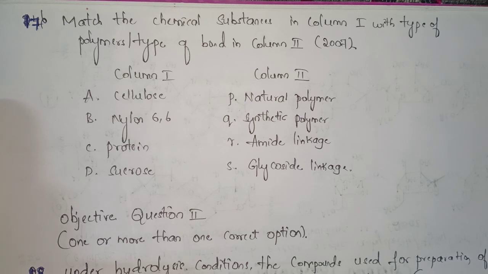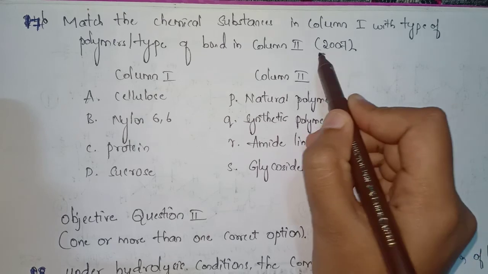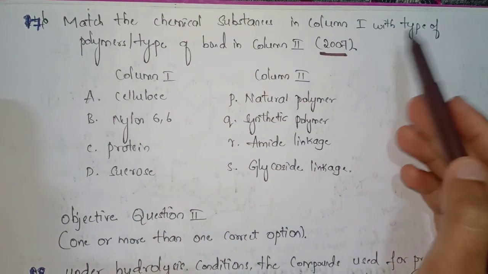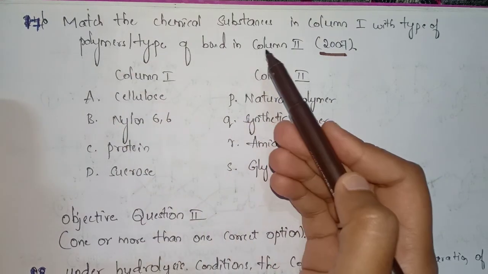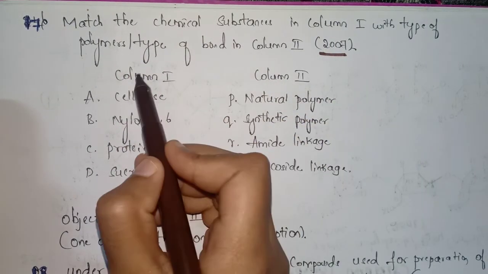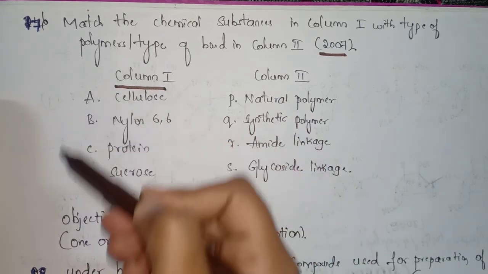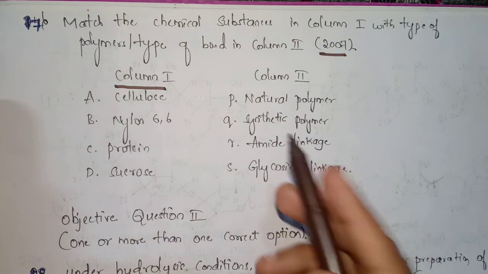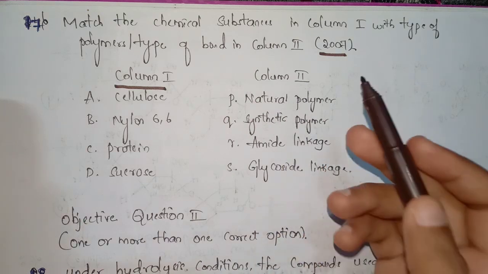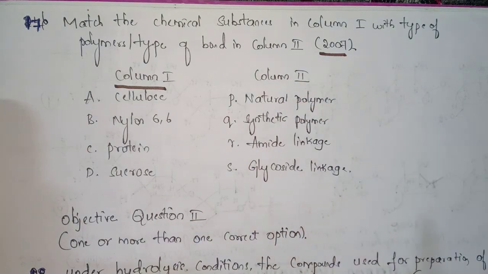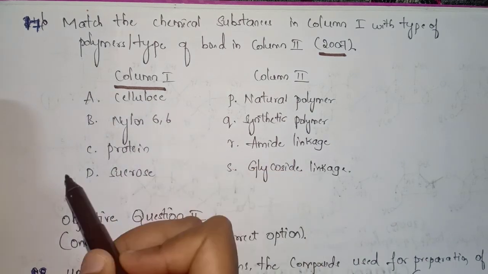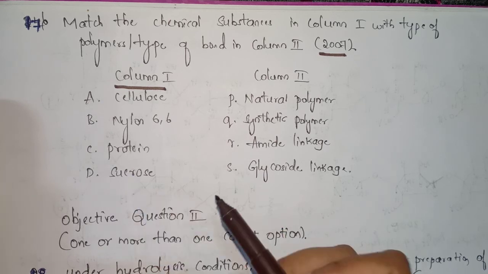And now coming to the 17th question. This question was asked in the year 2007. Here, match the chemical substances in column 1 with the type of polymers or type of bond in column 2. Column 1 has the chemical substances, and we have to match them with the polymer or type of bond in column 2. Now A is cellulose, B is nylon 6,6, C is protein and D is sucrose.